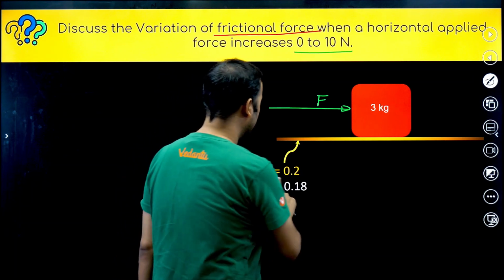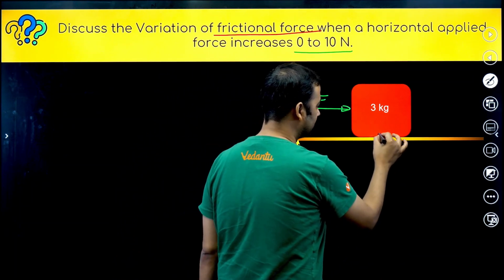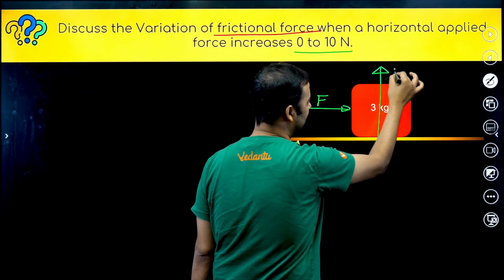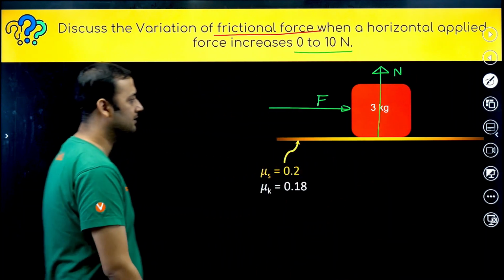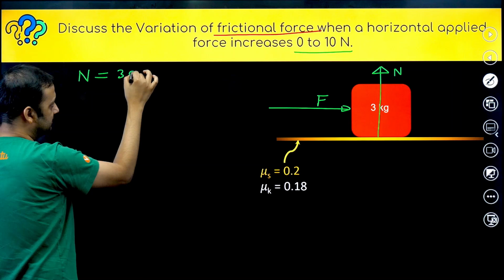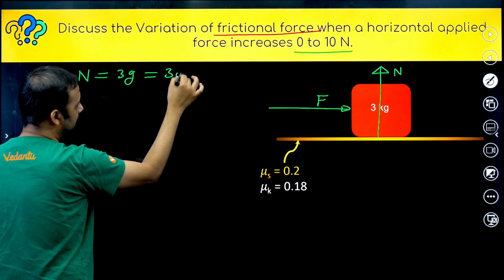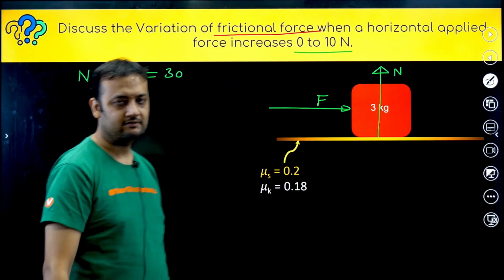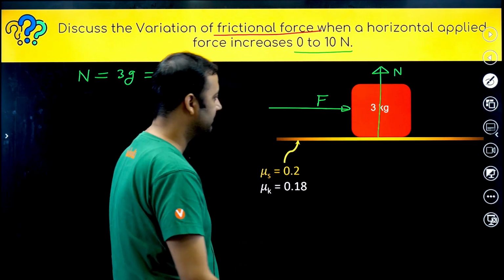Okay. Now, first of all, calculate normal reaction. So what is normal reaction guys? Very, very simple. We can say that normal reaction will be equal to mg in this case, which is 3g, which is equal to 30 Newton. So all of you will agree that normal reaction value is 30 Newton, as simple as that.